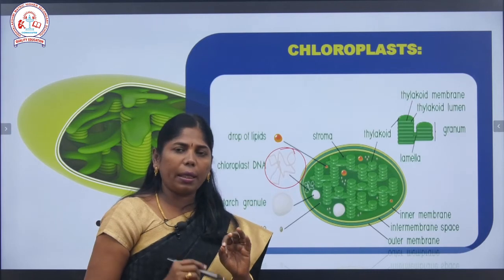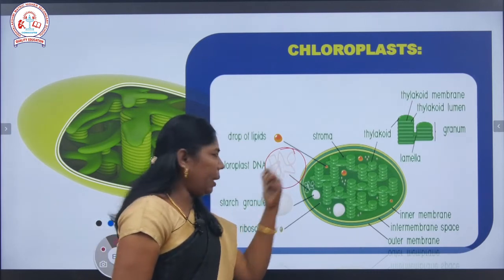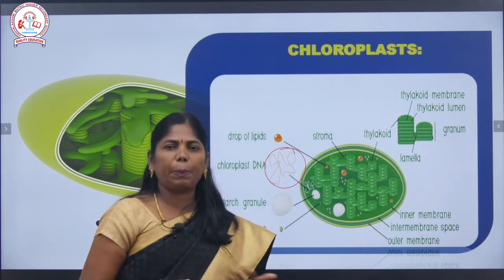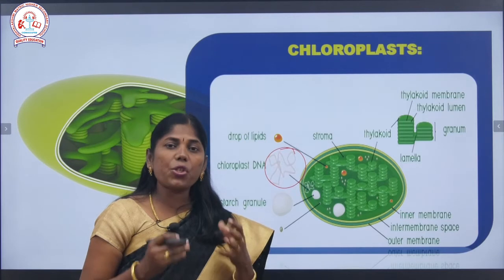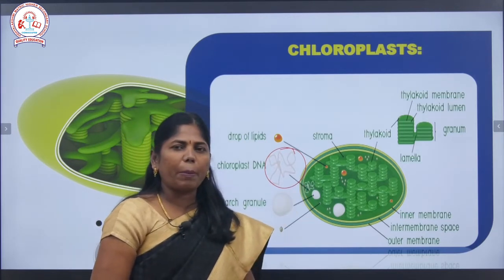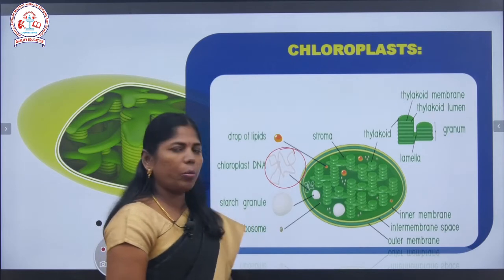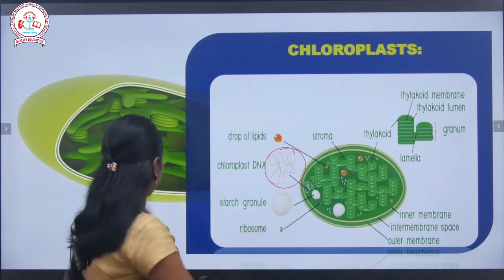So they can multiply with the help of that DNA. Because the circular DNA is there, it multiplies. How can they multiply? They can multiply with the help of the fission method. By the fission method it multiplies itself. So mitochondria and chloroplast, both of them are considered as semi autonomous cell organelles.